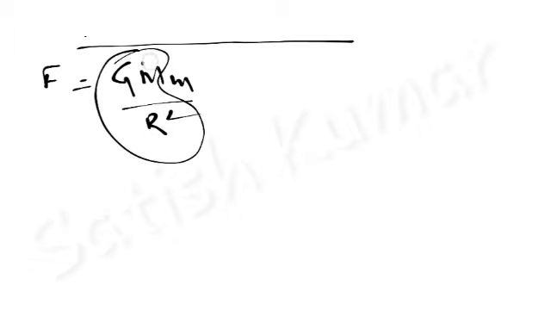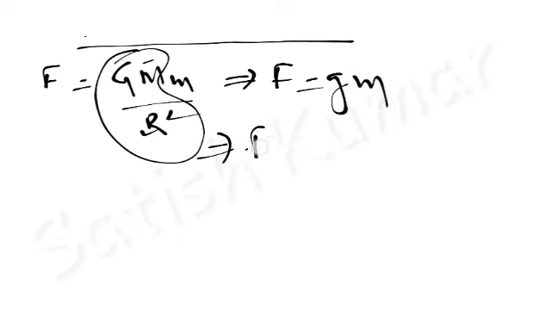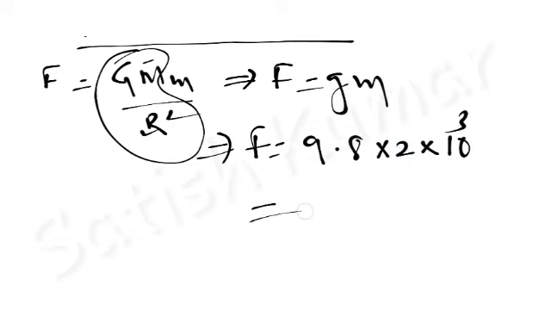F is equals to G capital M small m by r square. So in place of G capital M small m by r square, where capital M is the mass of earth and r is the radius of earth, I can keep small g, because just now we derived the relation between small g and capital G, where small g is equals capital G capital M by r square. So this can be written as F is equals to small g into m, implies F is equals to small g, this is 9.8 into m, m is 2000 kg, so into 2 into 10 power 3 by calculating.